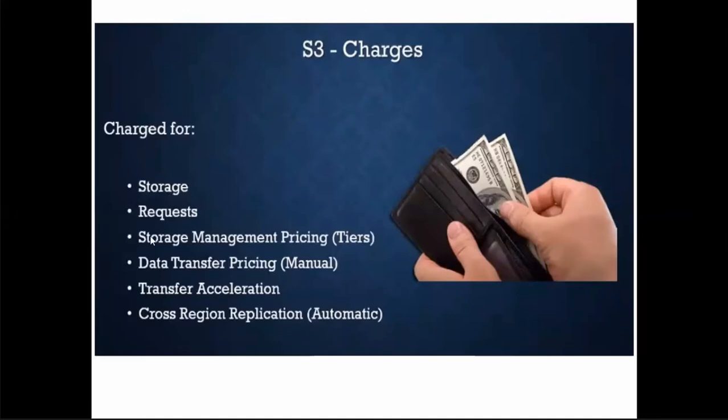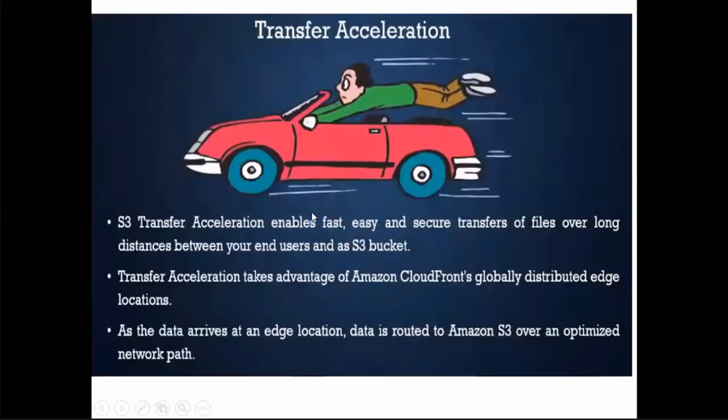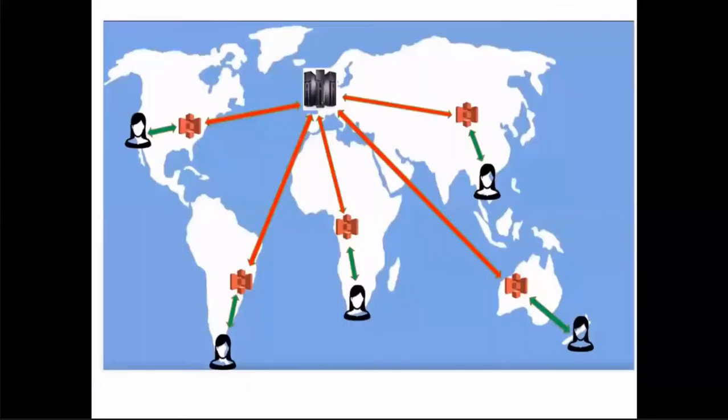Number of requests: how many people are accessing your object? Based on that, you also get the bill. You get the bill based on storage management, and based on data transfer. You get the bill when you enable transfer acceleration. You get the bill when you use cross-region replication. These are the factors using which AWS will charge you for the services. We'll see all this practically.